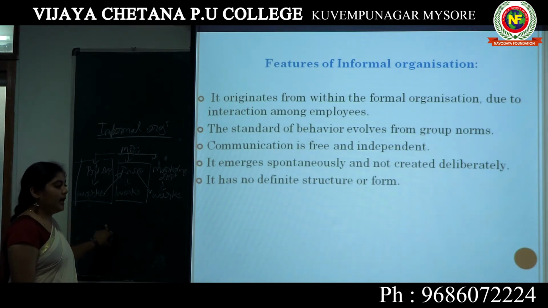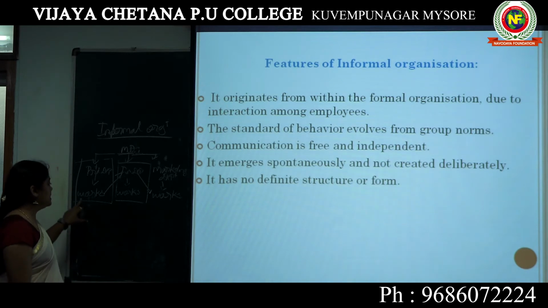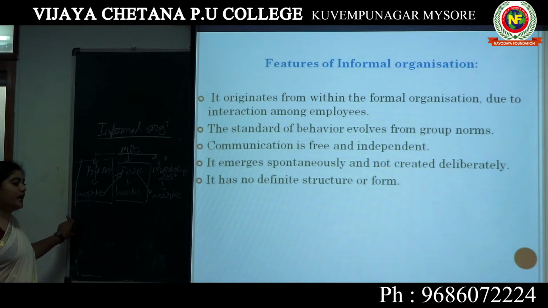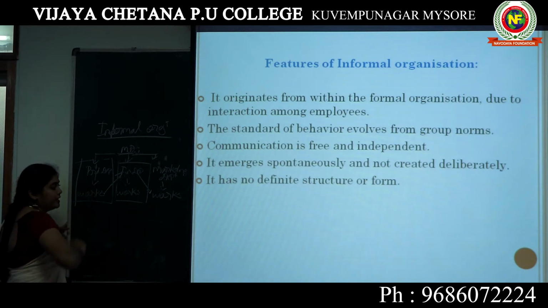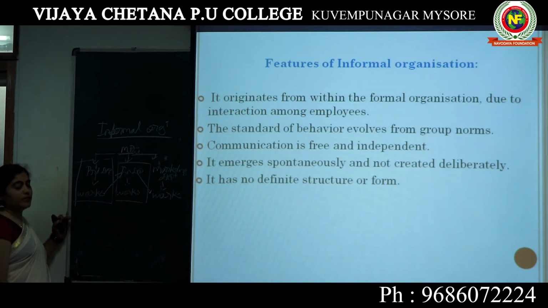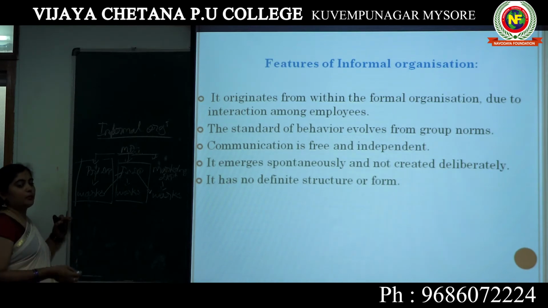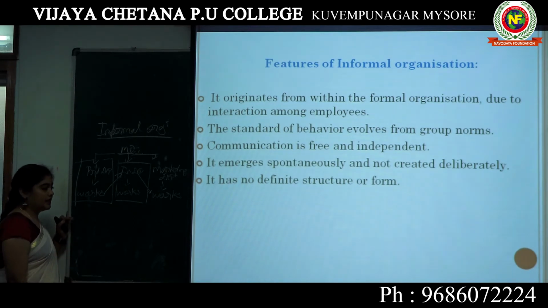Communication is free and independent. Yes, easily they can communicate with whichever person they need and when they need. It emphasizes spontaneity and is not created deliberately. Yes, so spontaneously they can communicate with any other person. The interpersonal connections are created spontaneously, not deliberately.